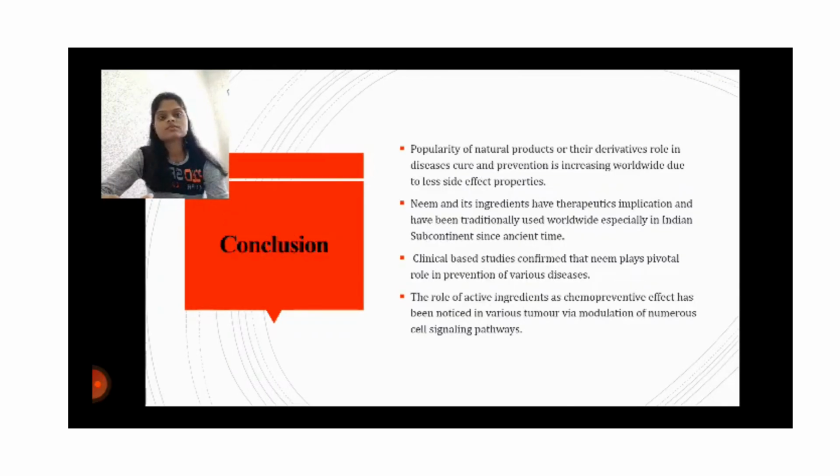From this we can conclude that the popularity of natural products or their derivatives in disease prevention is increasing worldwide due to their fewer side effects. Neem and its ingredients have therapeutic implications and have been traditionally used worldwide, especially in the Indian subcontinent, since ancient times. Clinical studies confirm that neem plays a vital role in the prevention of various diseases. The chemotherapeutic effect of active ingredients has been noticed in various tumors by modulation of numerous cell signaling pathways. In this way, we can conclude the therapeutic role of neem in various diseases.